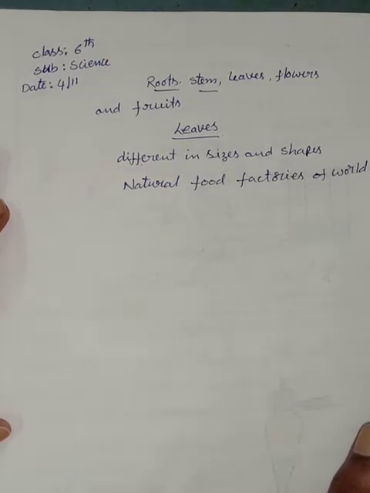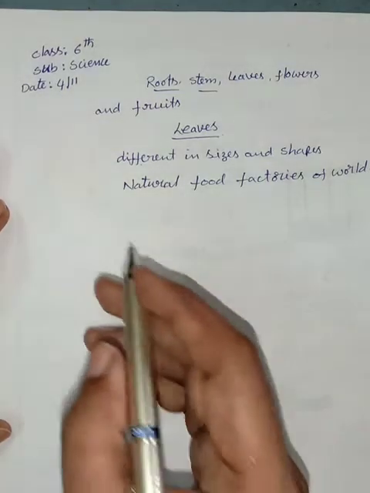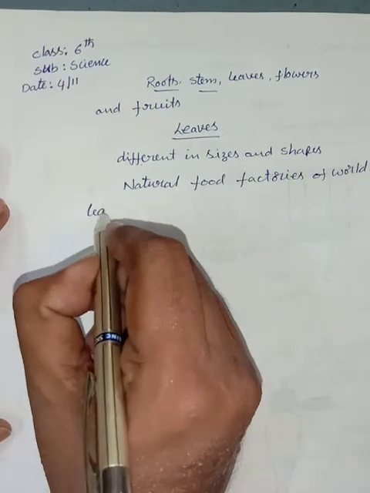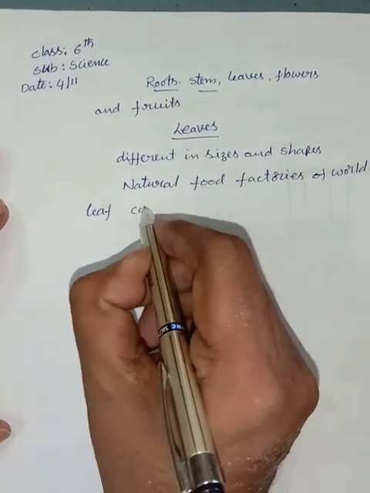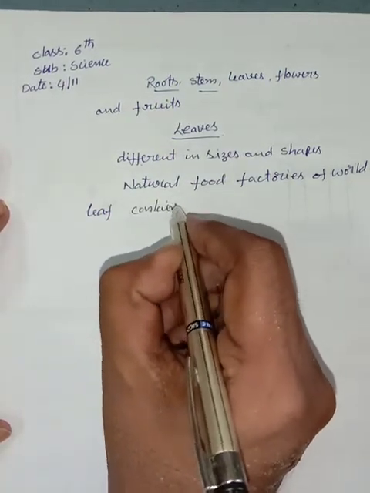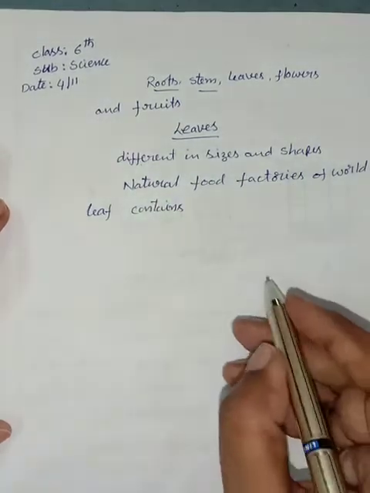Children, we know that a leaf contains mainly three parts.